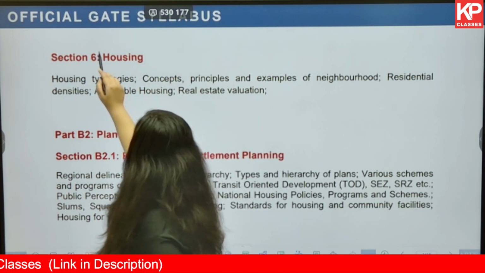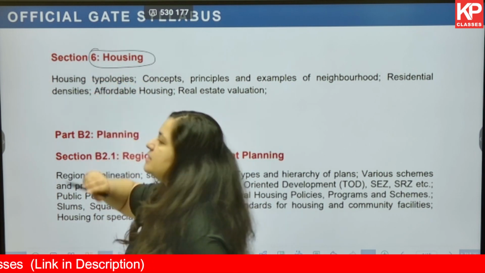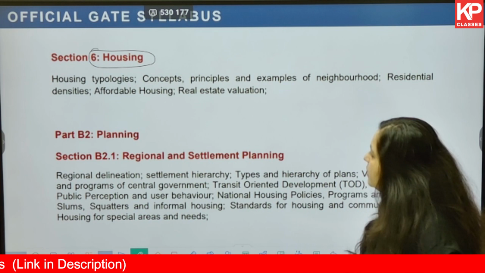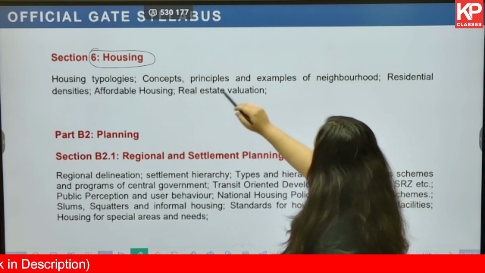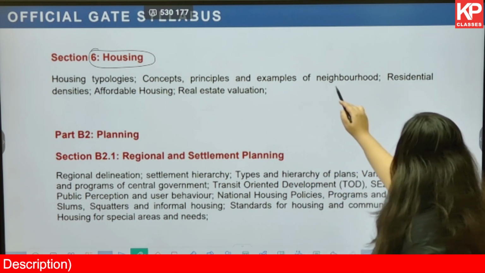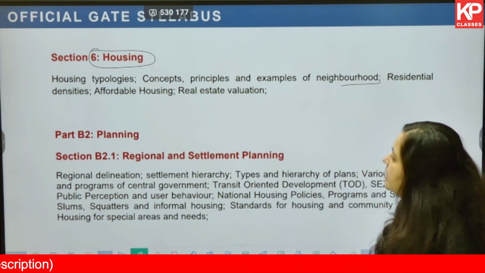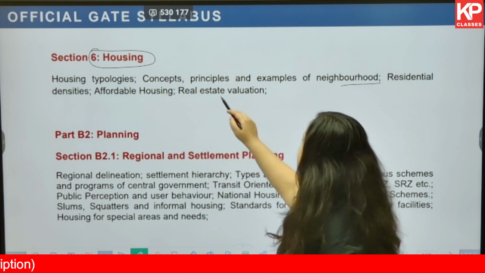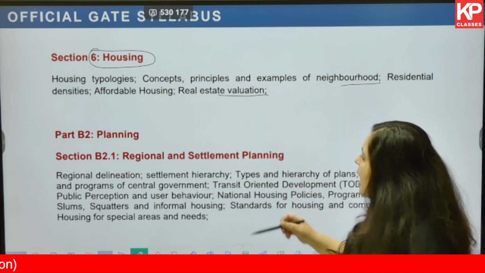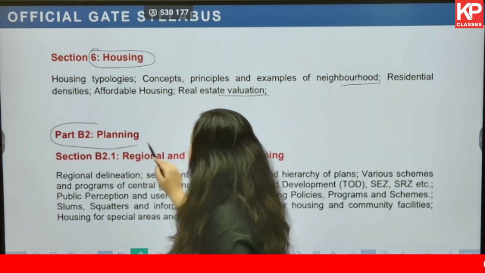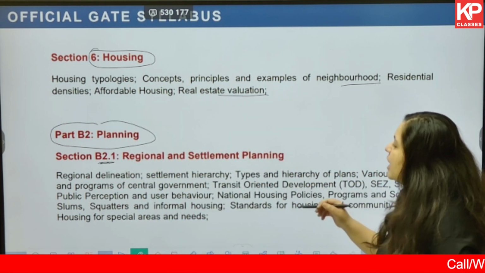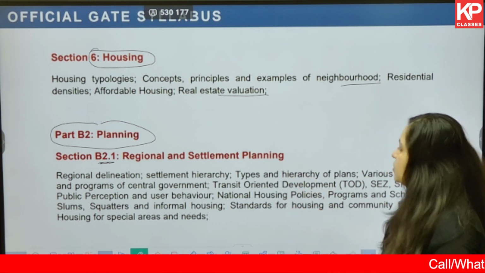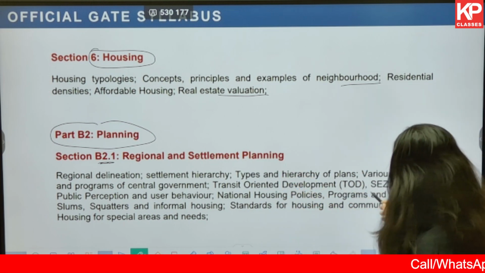Under the common part, that is section number 6, housing has been mentioned, under which we cover housing typologies, concepts, principles and examples of neighborhood, residential densities, affordable housing, real estate valuation, etc. Then under part B2 planning, under section B2.1, which is named regional and settlement planning, you also have a part of housing.